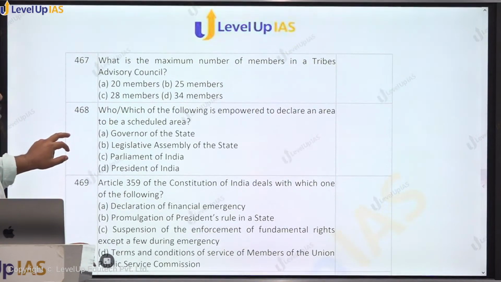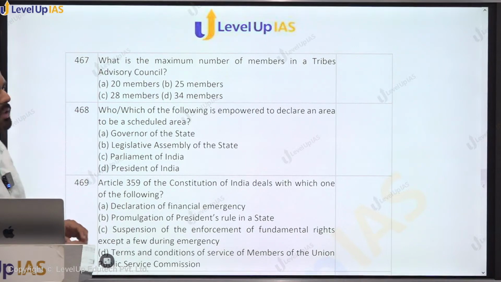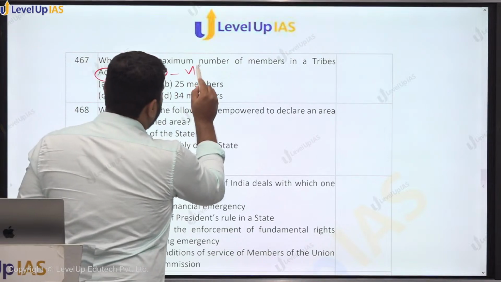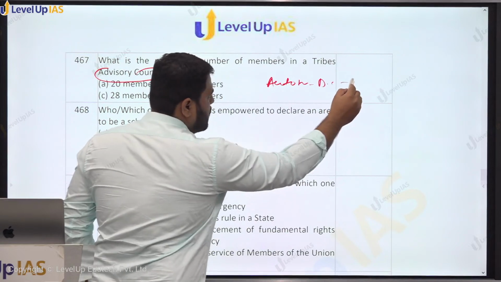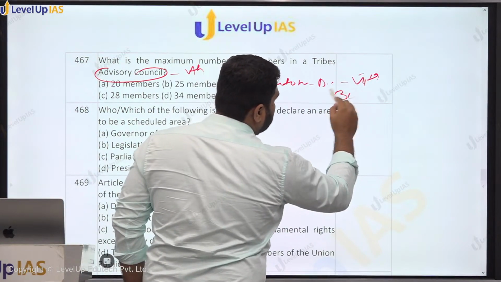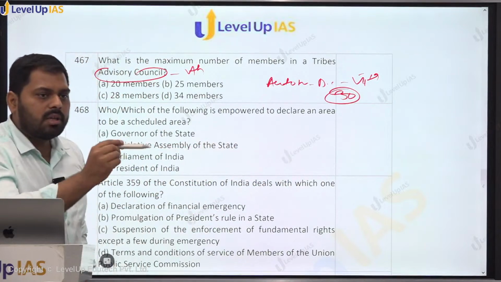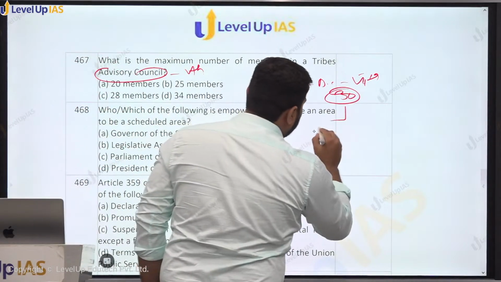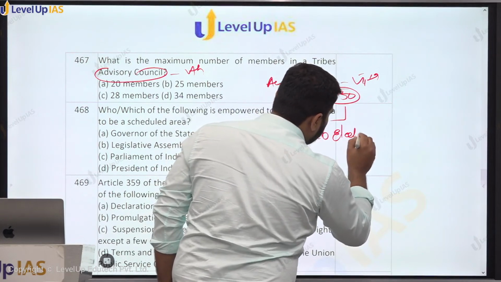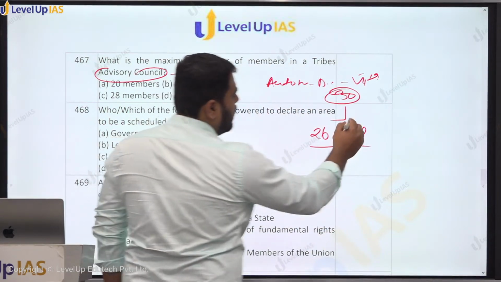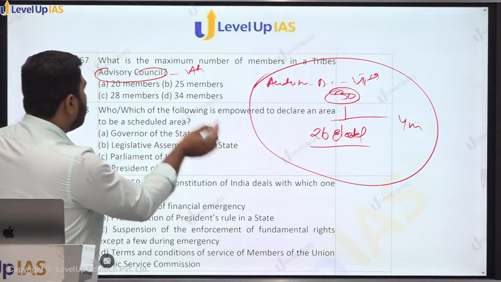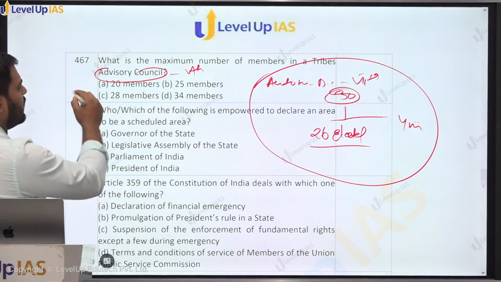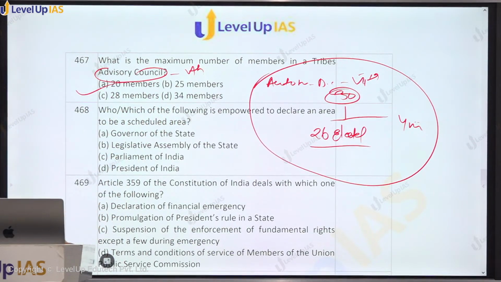What is the maximum number of members in the Tribes Advisory Council? दो चीजें होती हैं. One is Tribes Advisory Council and this is in the 5th schedule. But there is Autonomous District Council. So this is applied in the 6th schedule areas. यहाँ पे 30 members होते हैं, right? 26 out of this 30 are elected by universal adult suffrage, direct elections के through. And 4 are nominated by governor. But this is applicable only to the 6th schedule states, right? For 5th schedule state, there should be a Tribes Advisory Council and it shall consist of 20 members, right?